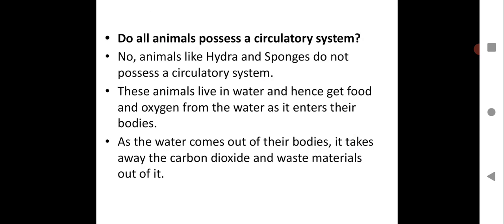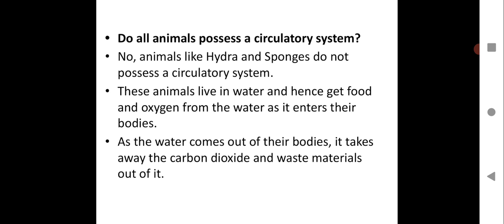Now here we will see, do all animals possess a circulatory system? You have learned about the heart, the pulse rate and the heartbeat. Since you are learning about the circulatory system of living organisms, let us see whether all animals possess one.